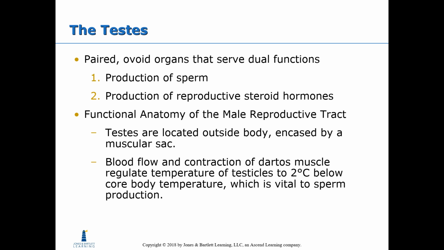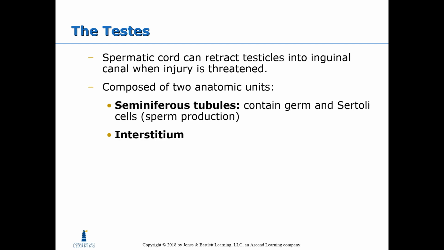Paired ovoid regions that serve dual functions, the production of sperm and the production of reproductive steroid hormones. Functional anatomy: the testes are located outside the body, encased by a muscular sac. Blood flow and contraction of the dartos muscle regulates the temperature of the testicles to 2 degrees Celsius below core body temperature, and that's vital to sperm production. Spermatic cord can retract testicles into the inguinal canal when injury is threatened.